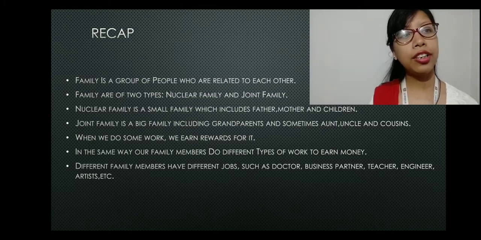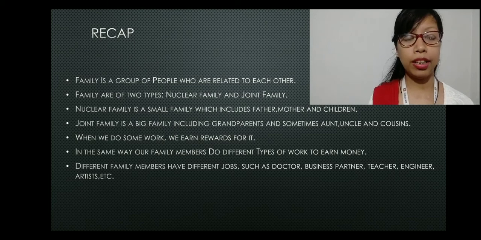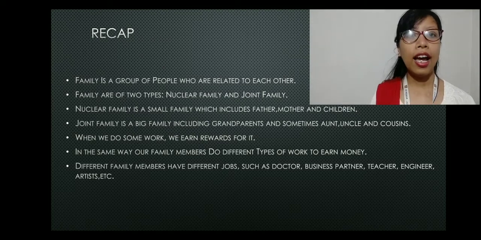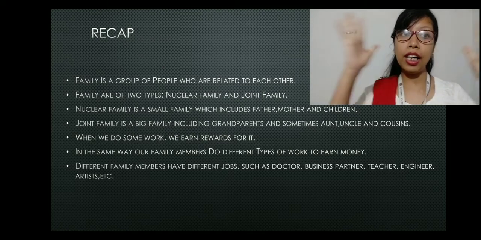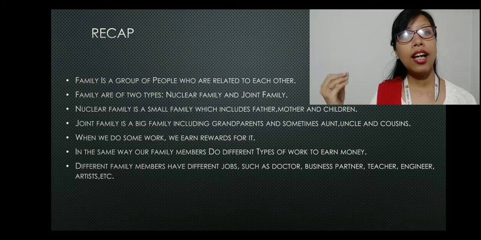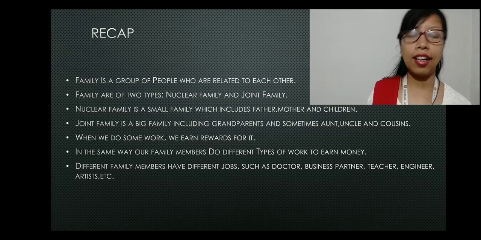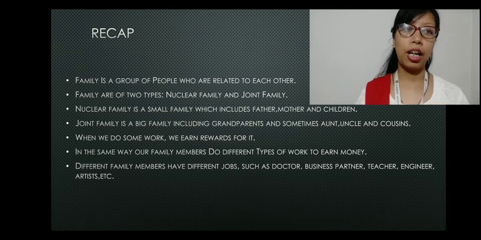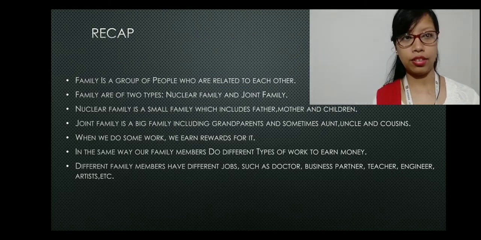Now what is a nuclear family? A nuclear family is a small family which includes father, mother and children. Got it? And a joint family is a big family including grandparents and sometimes aunt, uncle and cousins. Now these are the different types of family that we have got, right?